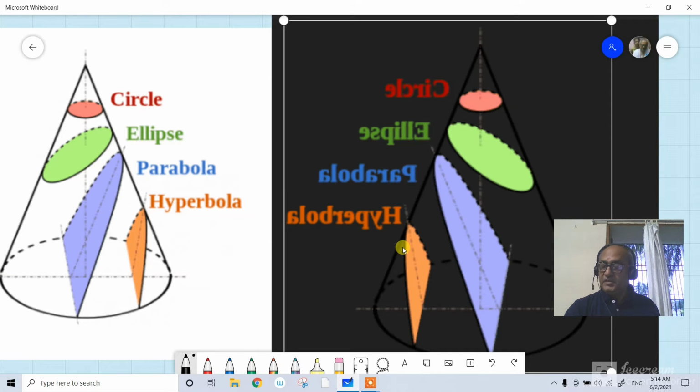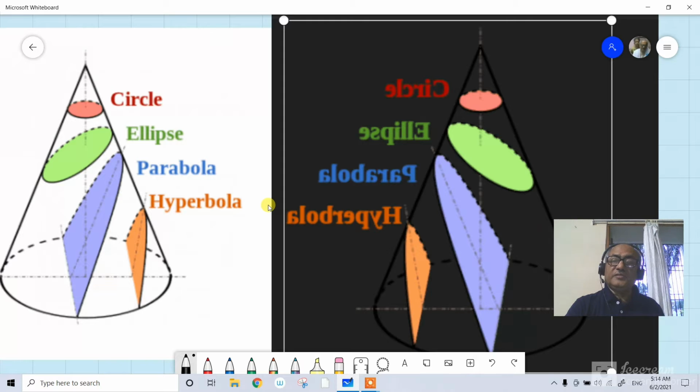Guys, today we'll discuss sections of a cone, conic sections. I wondered how this parabola, ellipse, hyperbola, etc. were obtained by cutting a cone by a plane surface.